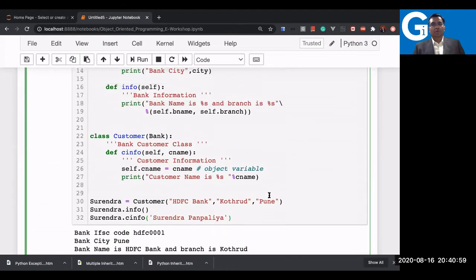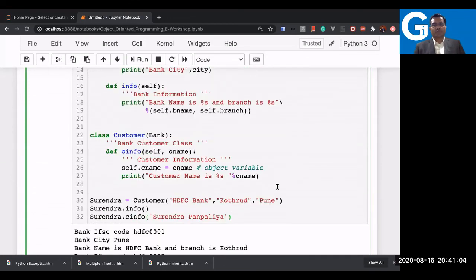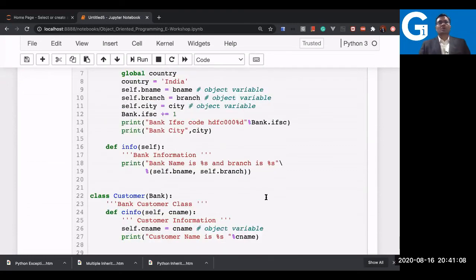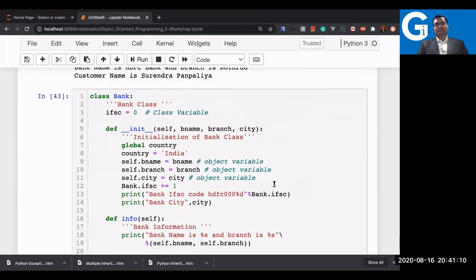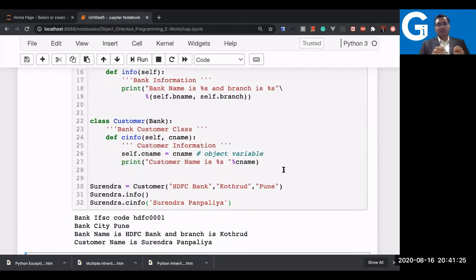Okay, so is it going to work? Let us test it before we proceed further. Yes, perfectly. So in this case, what I did, I have a bank class and also I have a customer class. Now I did a single inheritance right now. I did not write any other class right now. So let us test the method called info method. I am able to access the info method also. Right now I'm able to access the CInfo also.